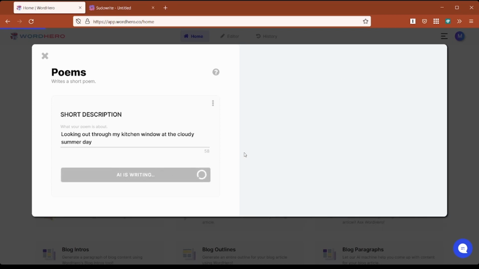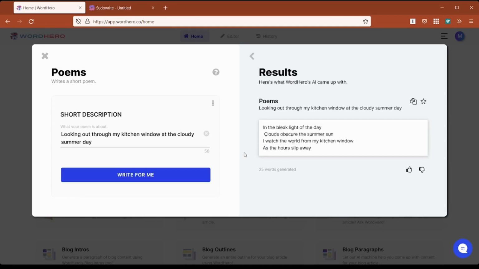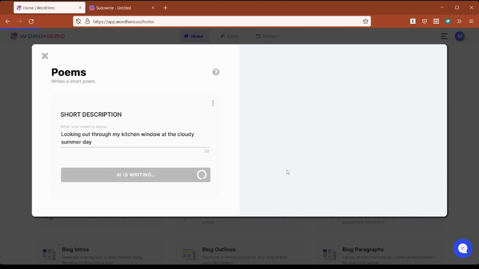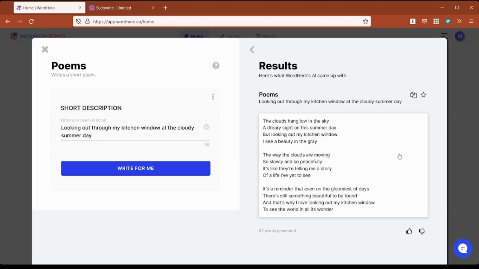Write for me, and then we can just keep doing this, right? So, in the bleak light of the day, clouds obscure the summer sun as I watch. I don't like that one at all. Let's do another one. Write for me. And let's see what happens here. Oh, it's a little bit more detail, a little bit more meat on this one here.